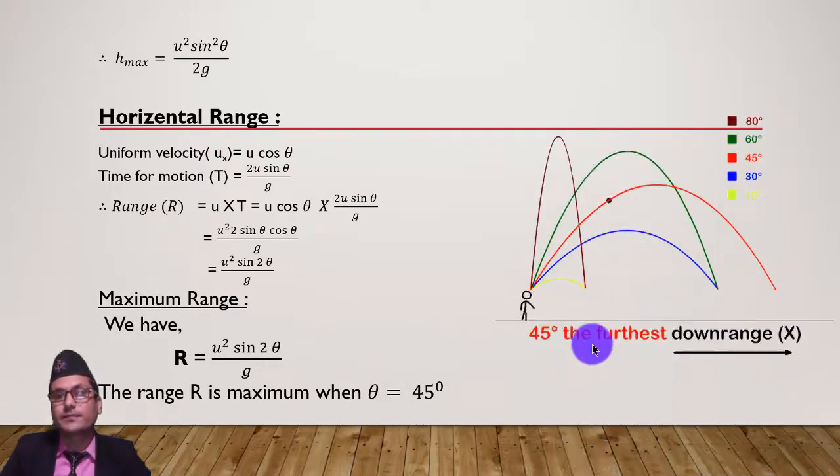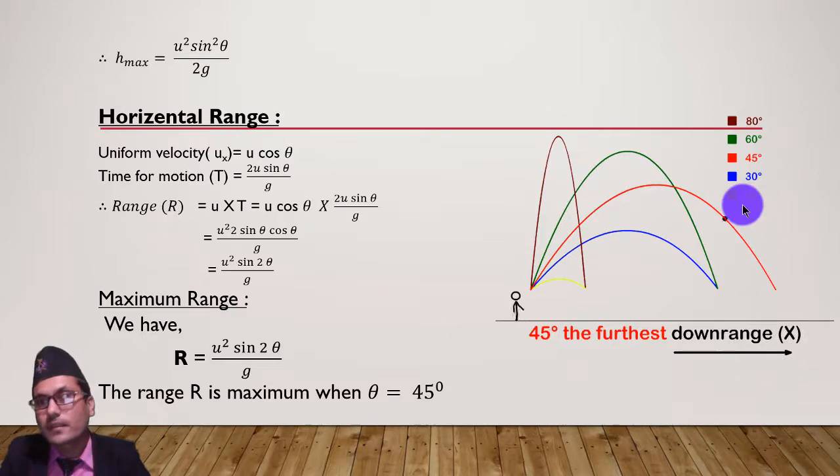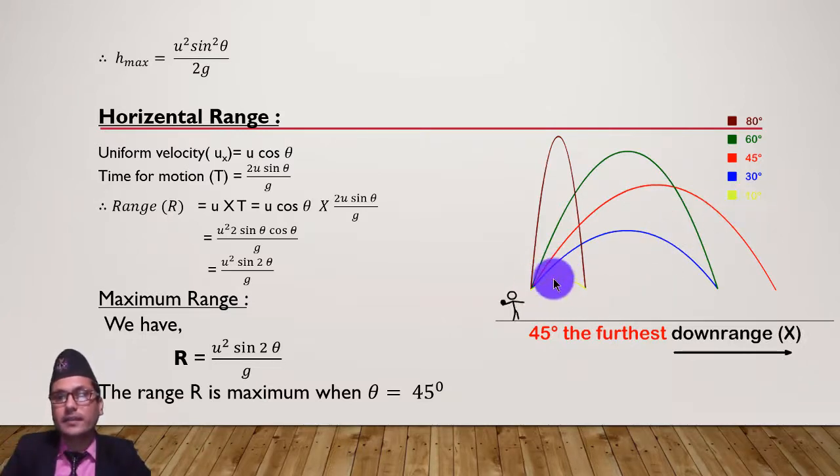Now look at the picture. Here different angles and curves are given. At 15 degrees, the range is minimum. When it is 30, it is increasing. At 45 it is maximum, and then 60 degrees is again less, and further less. That's why the 45 degree angle gives the farthest range along x. That's why theta equal to 45 is for the maximum range. The angle for the maximum range is 45 degrees.